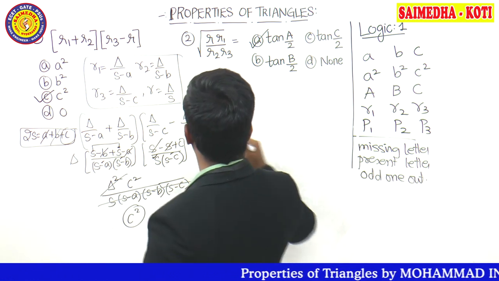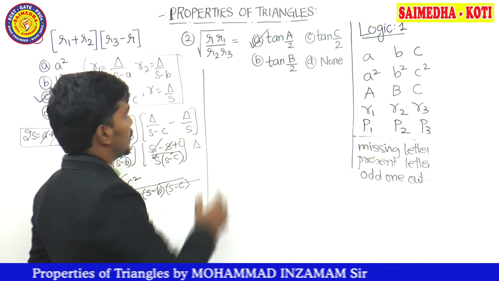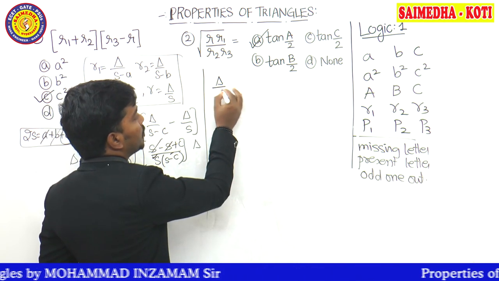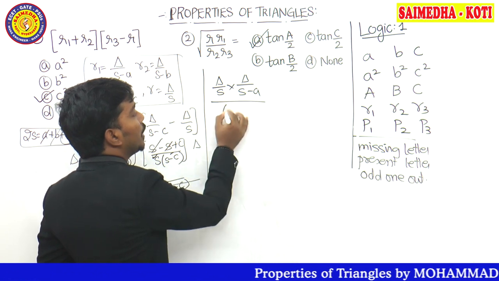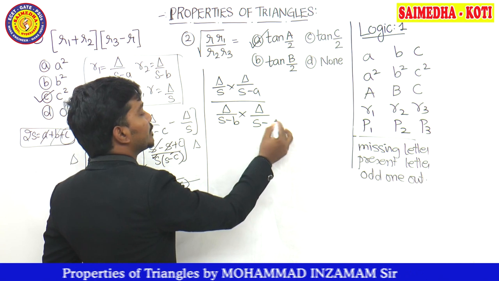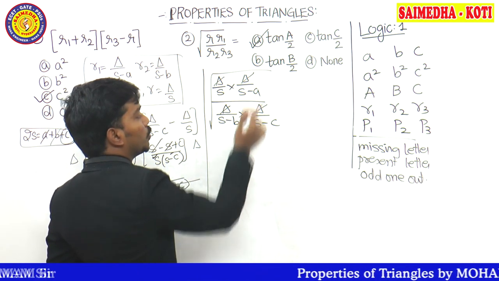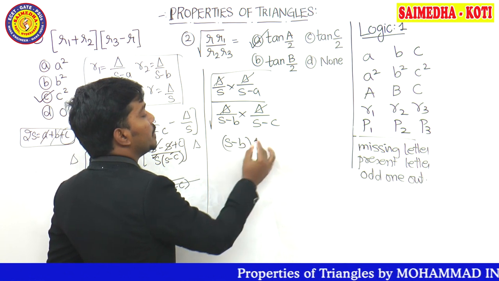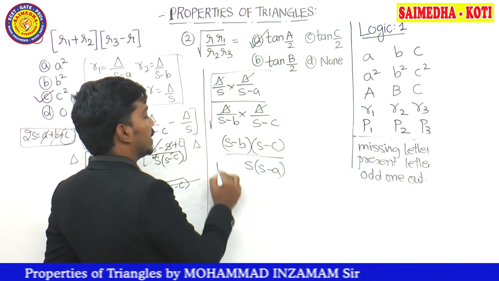Let's solve this problem also now. That is root of R1 divided by R2, R3. What is the formula for R? Delta divided by S. For R1? Delta by S minus A. For R2? Delta by S minus B. For R3? Delta by S minus C, under root. Delta cancels. This goes to the numerator, guys. That is S minus B, S minus C divided by S into S minus A.